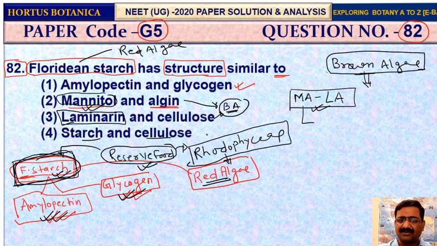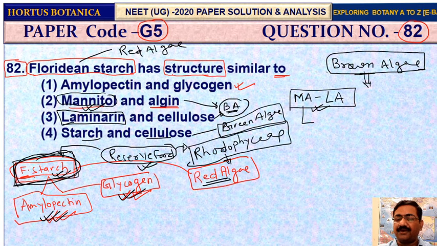Starch and cellulose, this is the food of Chlorophyceae, and this is green algae. So you can say that this question is related to reserve food found in different algae. This question is from Plant Kingdom and especially from algae, and in algae especially from reserve food material.